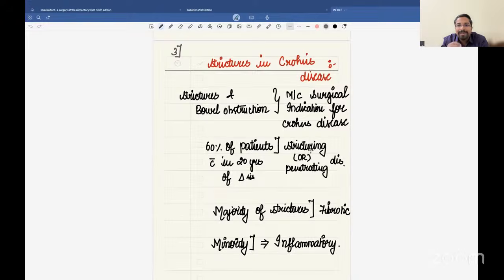Within 20 years of the disease course, almost 60% of the patients develop either stricturing or penetrating disease. The majority of the strictures are fibrotic strictures, while a minority are inflammatory strictures. A fibrotic stricture is nothing but deposition of extracellular matrix and all that, causing a fibrosed stricture in Crohn's disease.